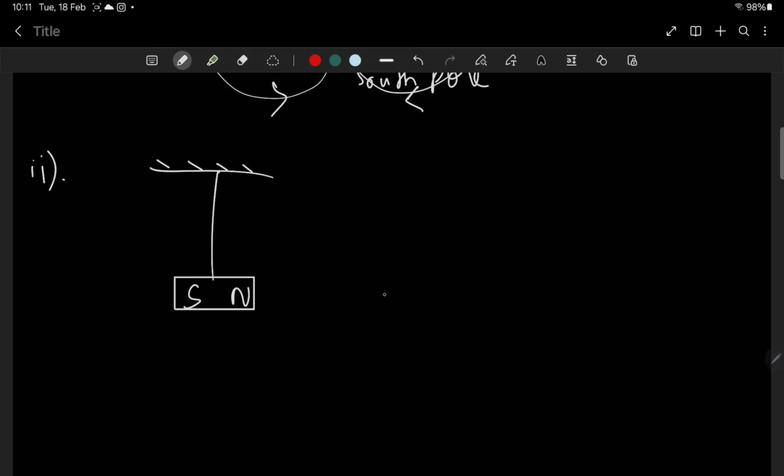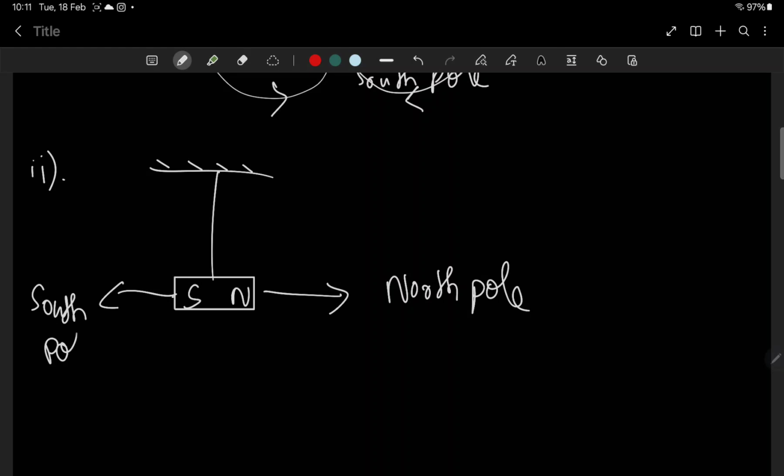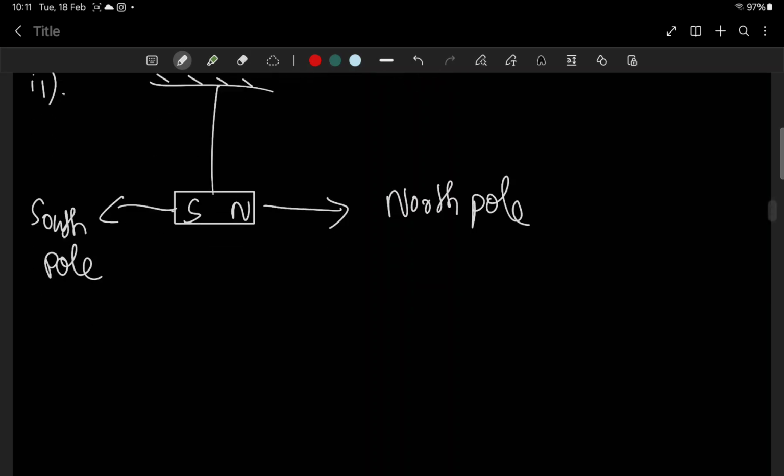The tip which points to the geographic north is called the North Pole, and this south part points towards the South Pole. So if we don't know which is the north pole and south pole, we just suspend the magnet and it will stand in the north-south direction. Take a compass, find which side of the magnet is pointing towards north, and give that side the name N, north, and the other side will be south.